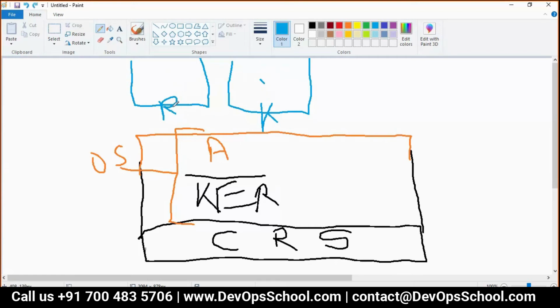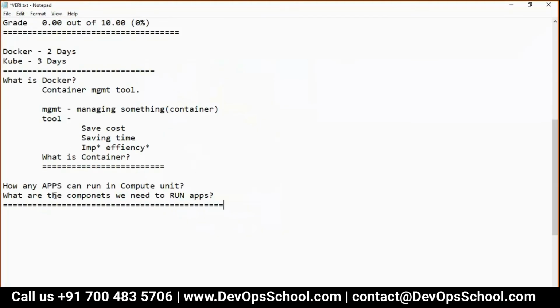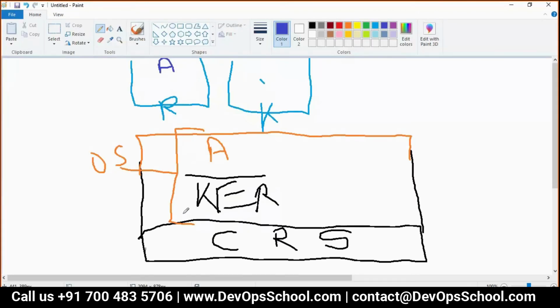Now Rajesh has logged into this machine. And then what we do, we run Apache software. This is the way we run Apache. See, what was the question? What are the components we need to run applications? First of all, if you look at this, we need a kernel.